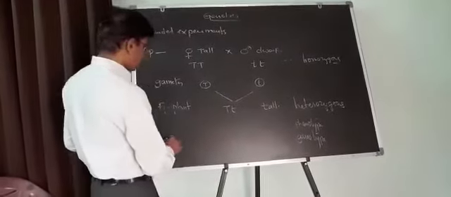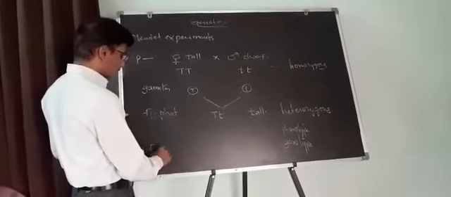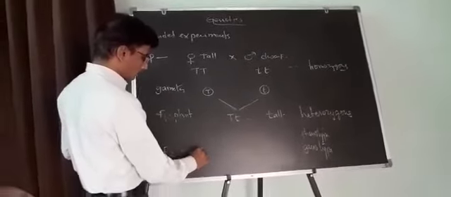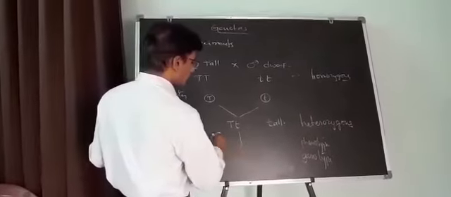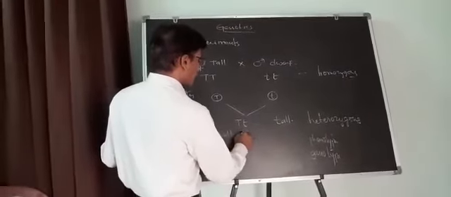How do you get the F2 generation? Very simple: all these F1 plants undergo self-pollination.